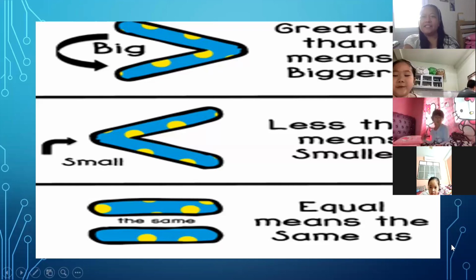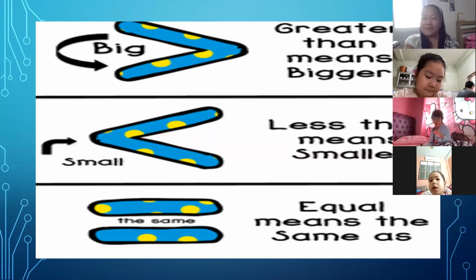Greater than means bigger, okay? Greater than means big. And the arrow will go forward. That is the sign of greater than. Greater than means bigger.